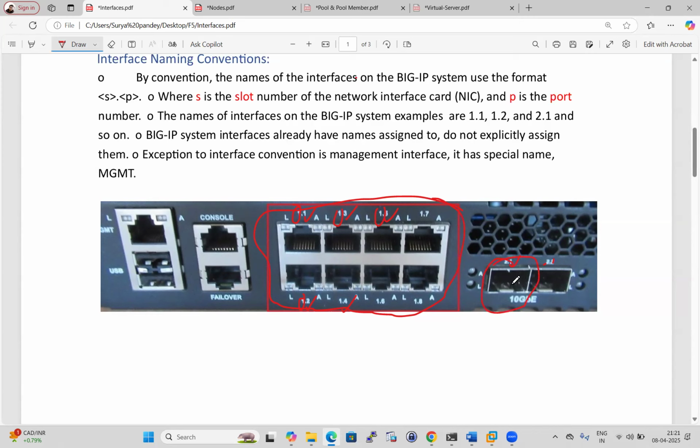Generally we put these ports as uplinks towards maybe your core switch or something. It depends upon the company design, guys. Maybe these ports are only gigabit interfaces, and these ports are 10 gigabit. So this is about port interfaces on the F5.